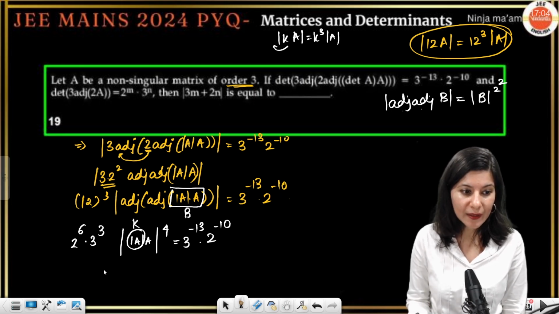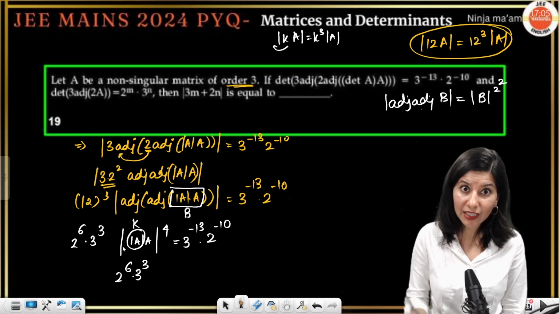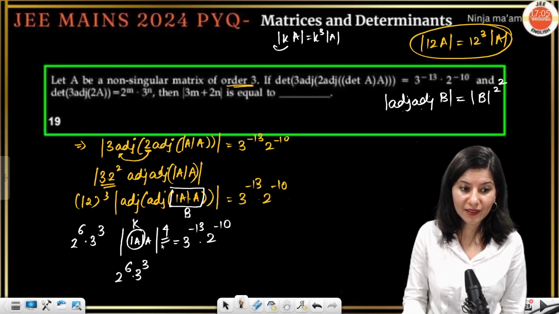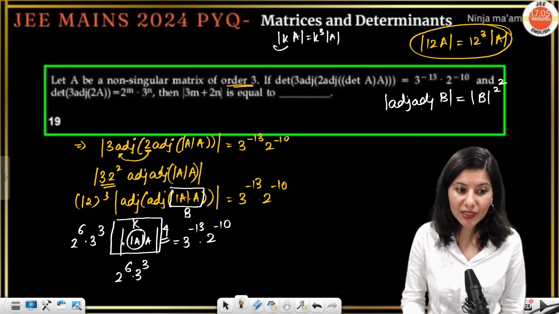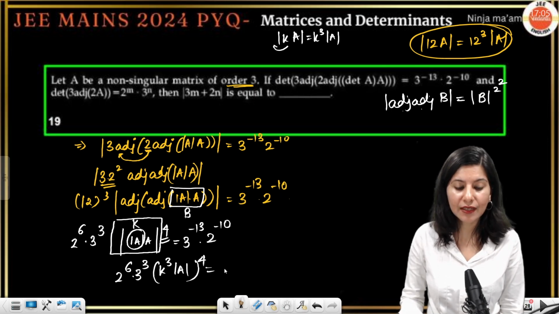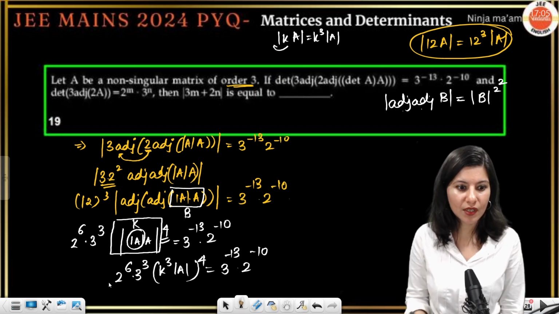So this will be 2 raised to power 6, 3 cube. This is K, so K cube raised to power 4 is already there. Let's not forget. Okay, I'm just talking about this. So it will come out K cube. So this is K cube determinant A, power 4 is already there. Okay, here there is a high chance of making a mistake. If you are not understanding, do it step by step, right?